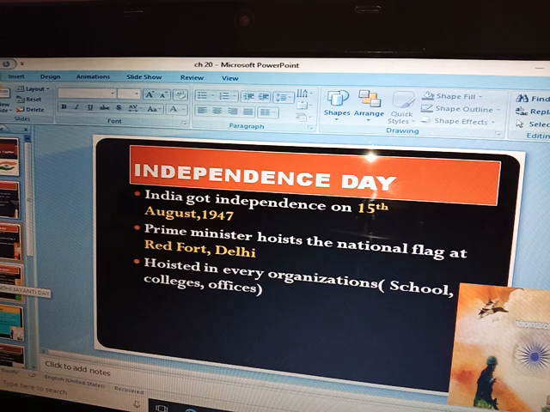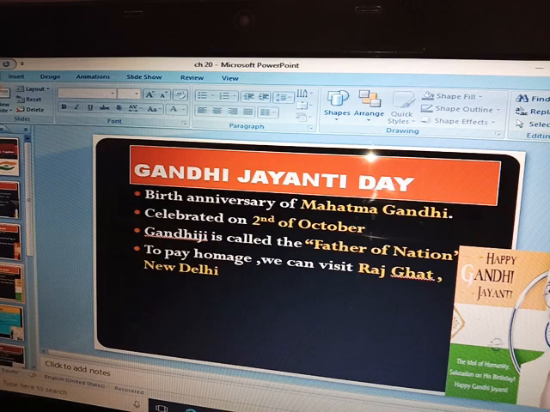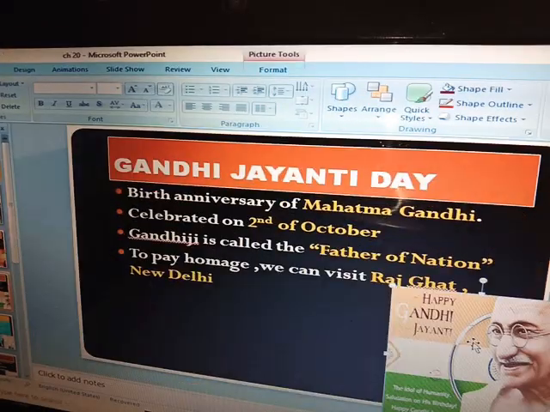Next we will come to our third important day, that is your Gandhi Jayanti. Okay, next important day is our Gandhi Jayanti Day. So why is this day celebrated? We celebrate this day on the birth anniversary of Mahatma Gandhi, because on this day our Mahatma Gandhi, who is also called father of our nation, was born.